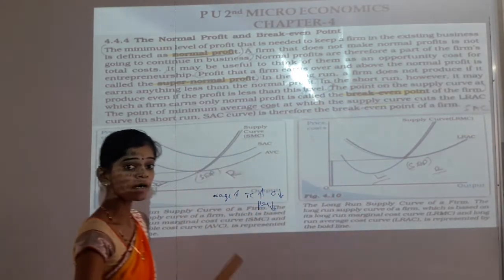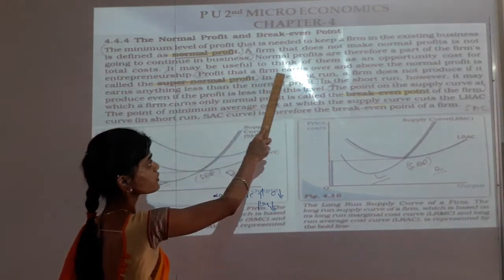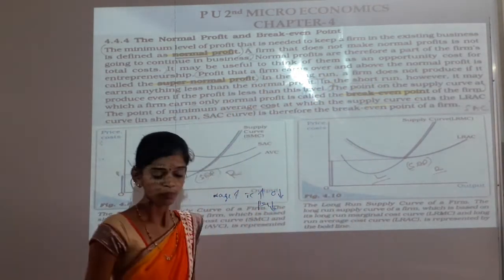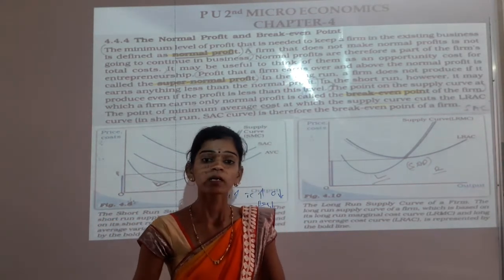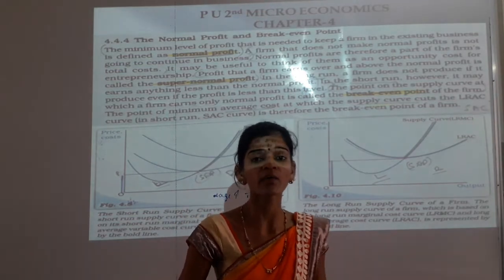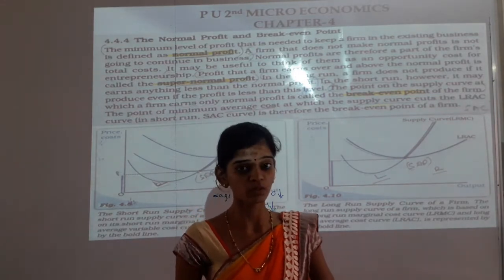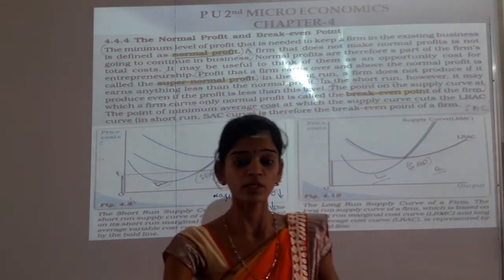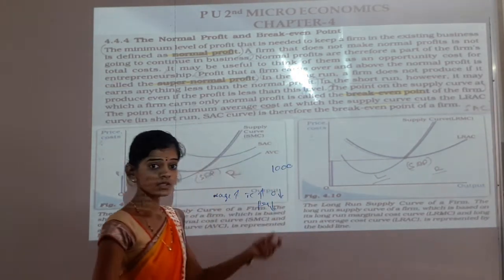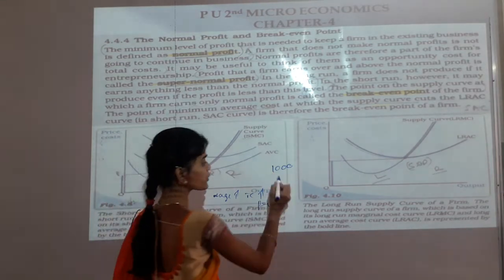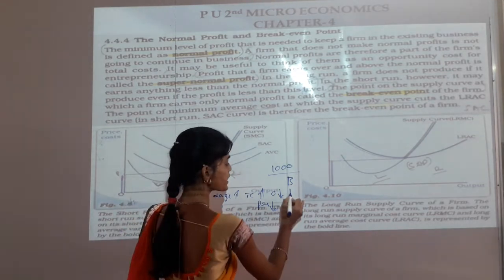Normal profits are therefore a part of the firm's total cost. Next, it may be useful to think of them as the opportunity cost. So we call it opportunity cost. The opportunity cost is nothing but if you want one thing, then you have to sacrifice another. Suppose you have 1,000 rupees, and you want to put it in the business. Suppose you have 1,000 rupees, then you want to invest it in the business.